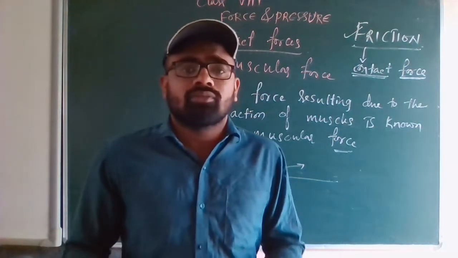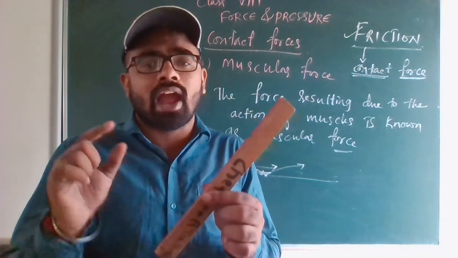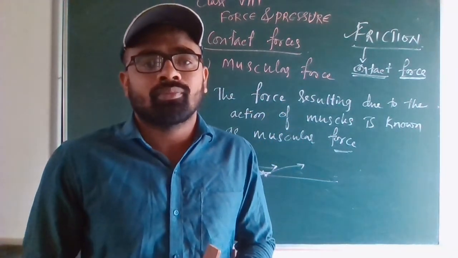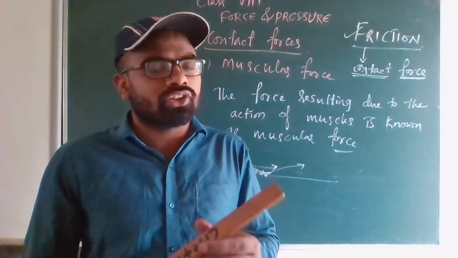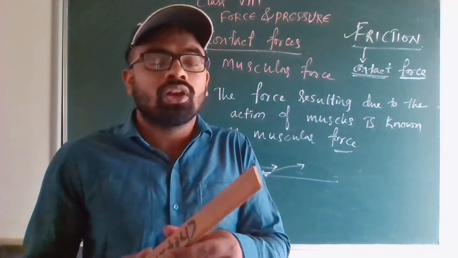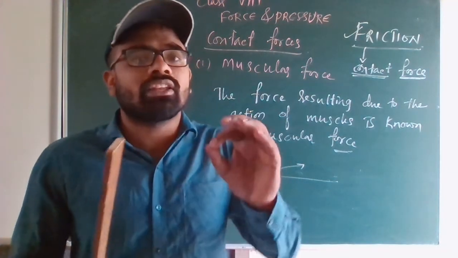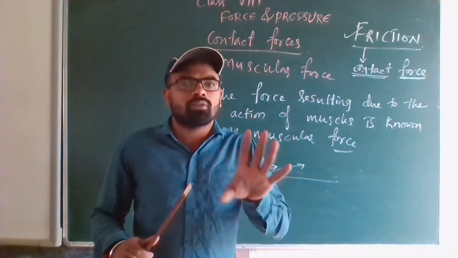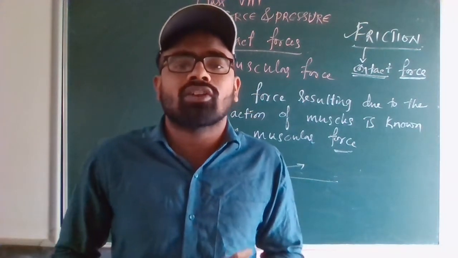Similarly, if I am lifting a stick and my hand is not in contact with the stick, I cannot lift it. Earlier, with the ball, it was frictional force, or friction; here it is muscular force. So in both cases what is important? Contact is important. Remember, muscular force and friction are the two examples of contact forces.